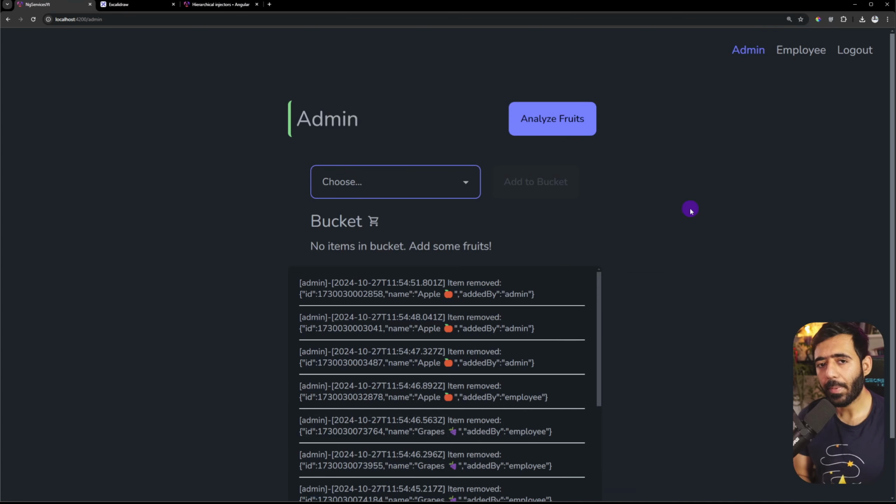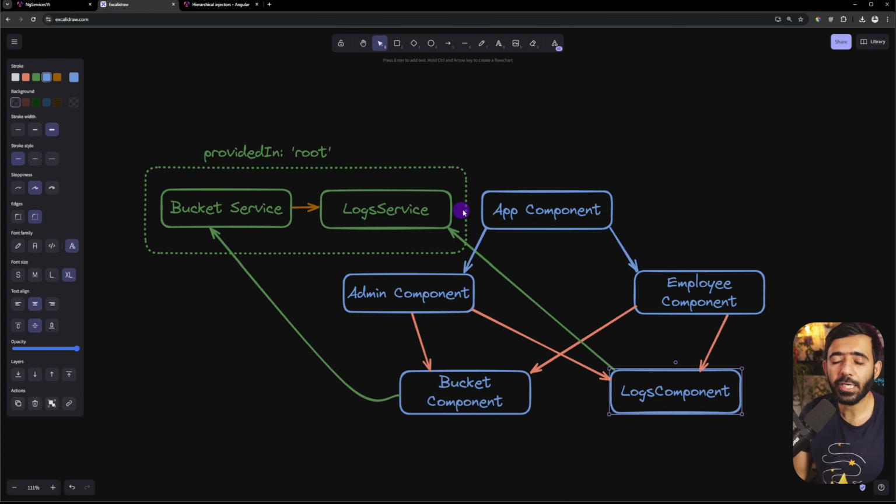With that said, let's get back to our first problem. We want separate logs for admin and employee. Now in a real world application, you may want the admin to be able to see the employee logs as well, but we are not going to do that here. We're going to just isolate so that an admin can see their own logs and an employee can see their own logs. And before even implementing anything, I want to show you the architecture of this application.